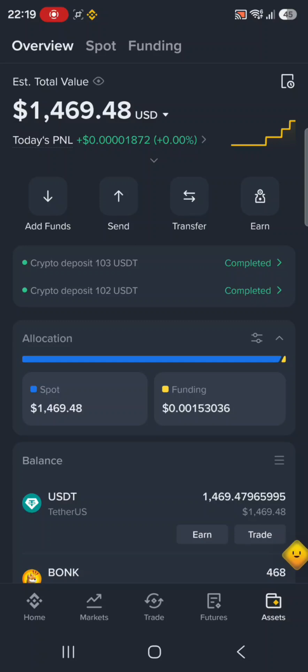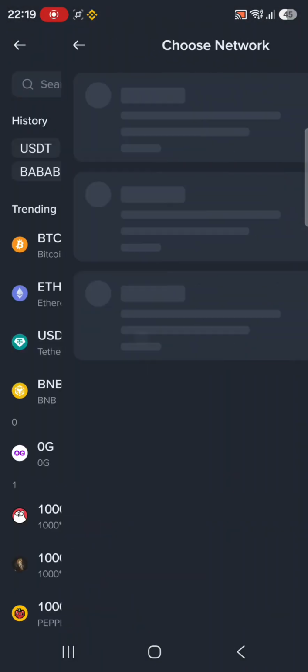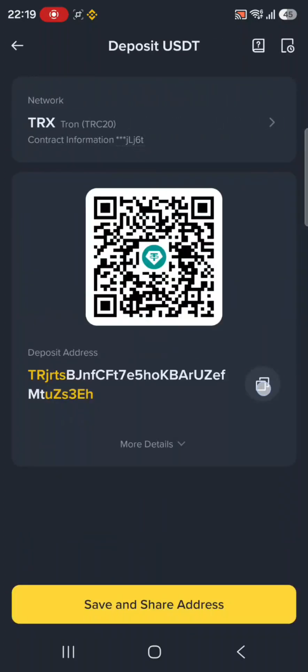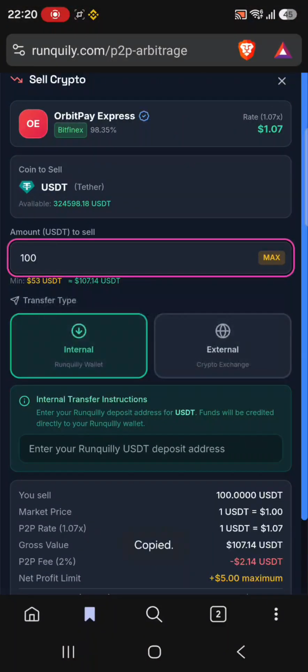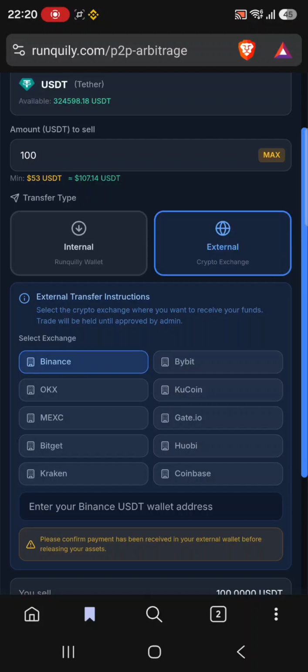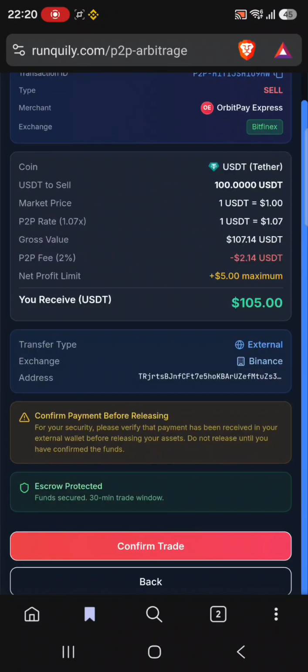So I'll just come here and click on add funds, click on deposit so that I can get the address. I click on USDT, that is the cryptocurrency. The network is TRC20. I copy the address, then go back to Tranquilly, then I click on external. So we are not using internal wallet but external wallet. So I'll choose Binance. If you have Mexc, choose Mexc and paste the address for Mexc. Then I'll paste my address here, very nice, and review.